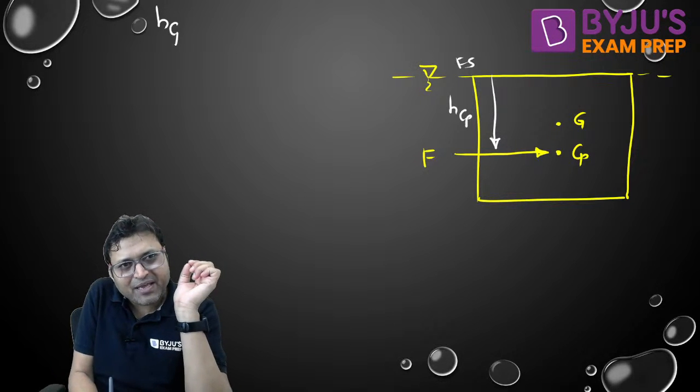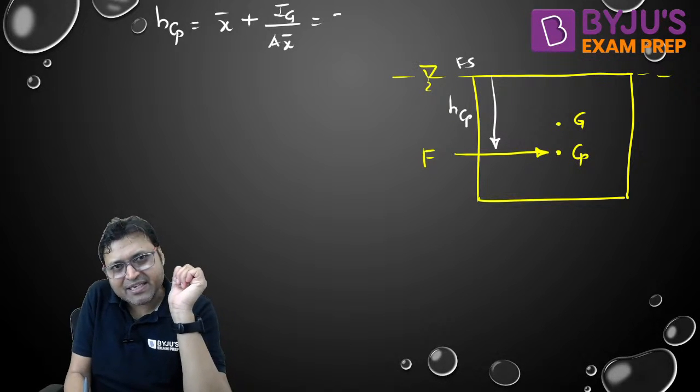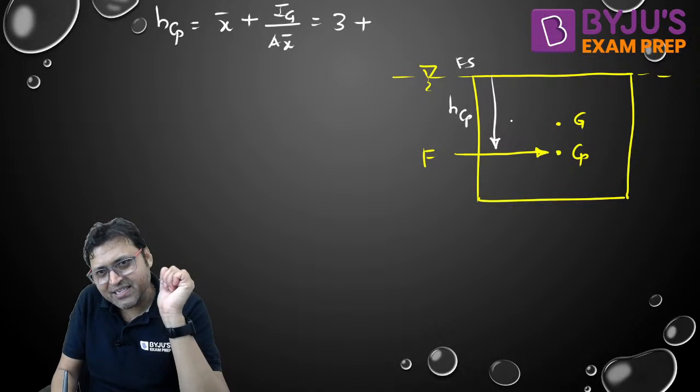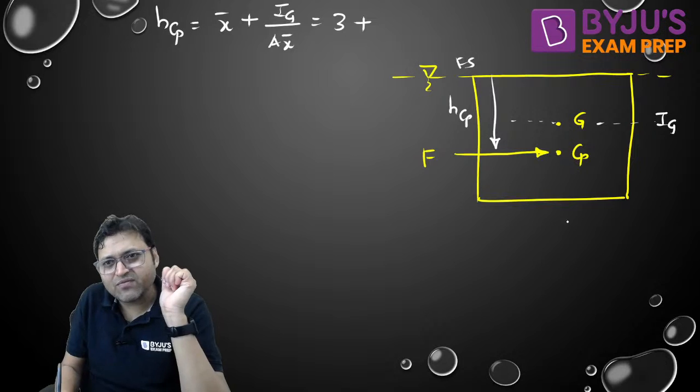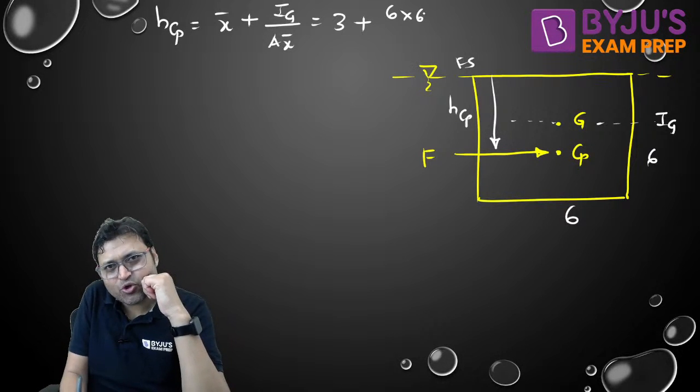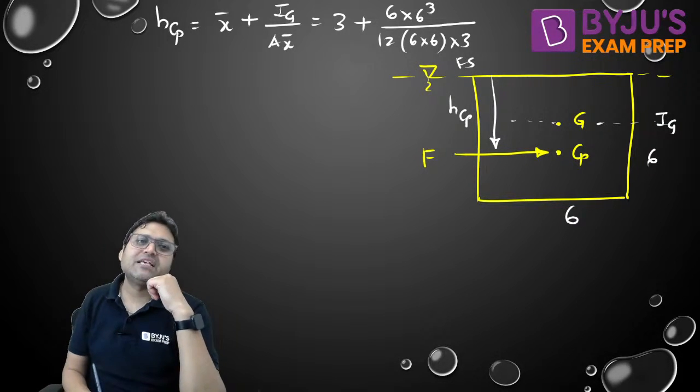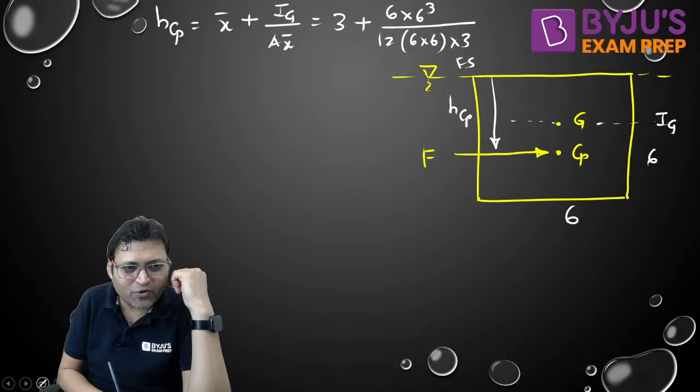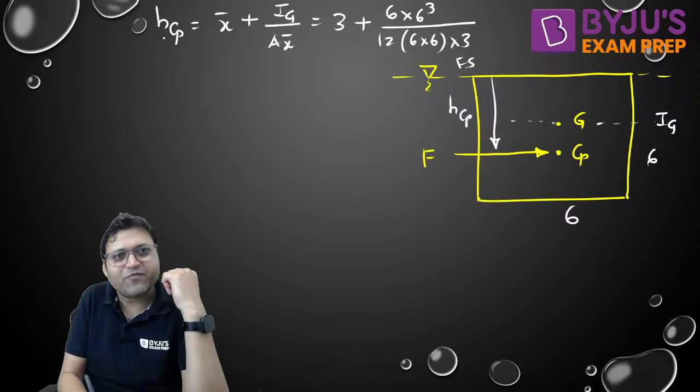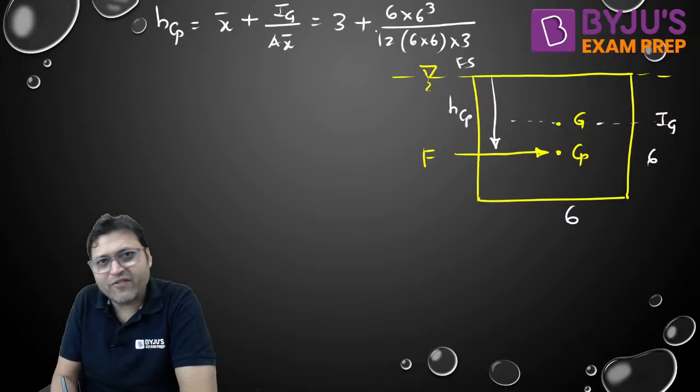So HCP is equal to x bar plus Ig by A x bar. X bar is equal to 3. What is Ig? Ig will be BH cube by 12. This is 6 meter, this is 6 meter. So 6 into 6 cube by 12 into area, that is 6 into 6 into x bar 3. This will give you Ig. So if you further simplify, what is the value of HCP?